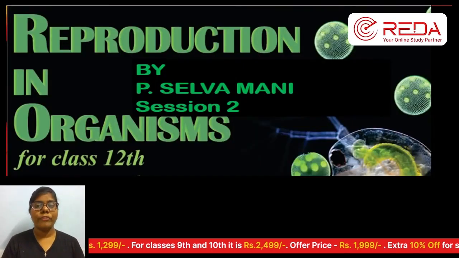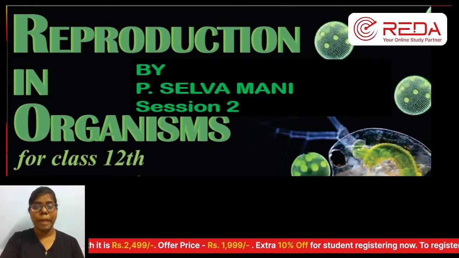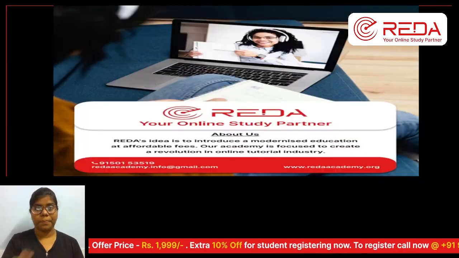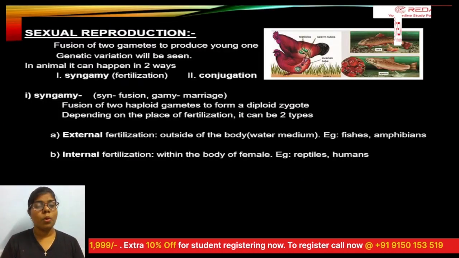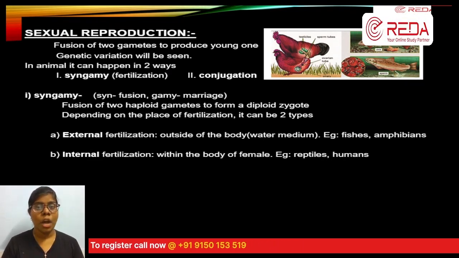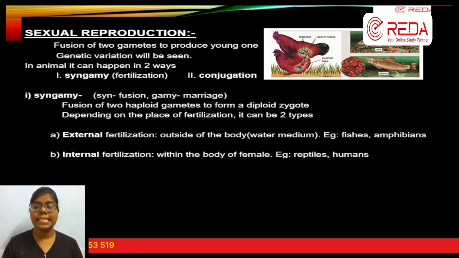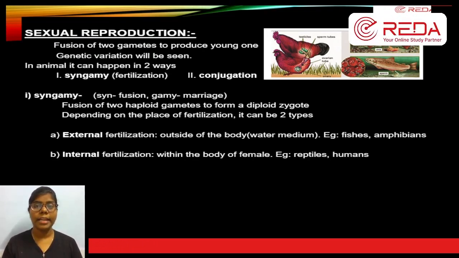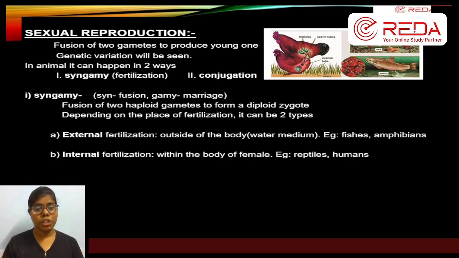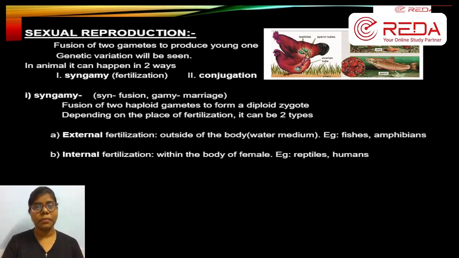Yes, now we are going to session 2 of chapter 1, Biozoology of class 12. Now we are going to see sexual reproduction. In the last class we saw asexual reproduction, where only a single parent is involved to produce the next generation. In the same way, but opposite to that, two parents are essential for this reproduction.